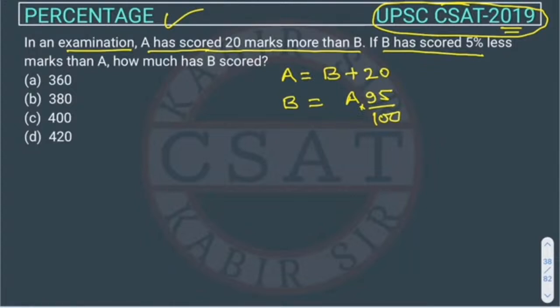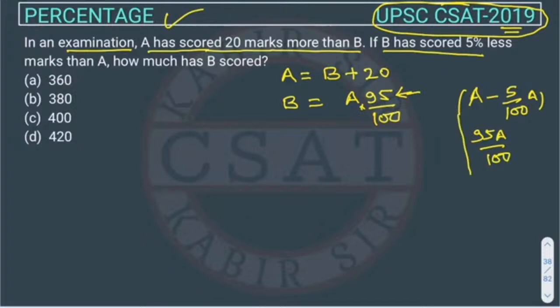Now some students may get confused about why we are writing 95%. So you can assume it like this: the marks of A is this much, A, and B is getting 5% less. When you solve this, it will come out 95A upon 100, right?